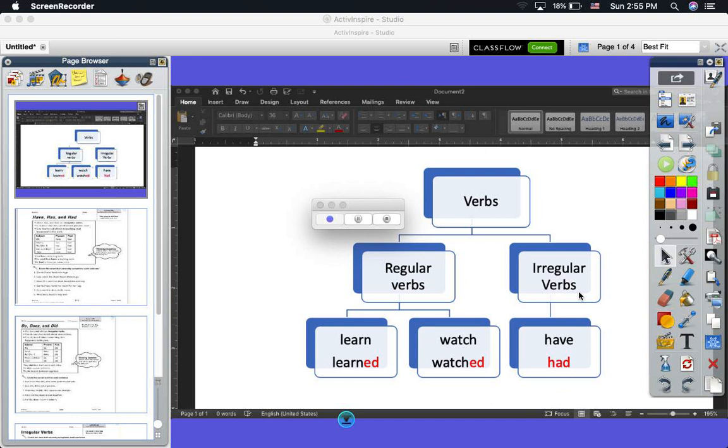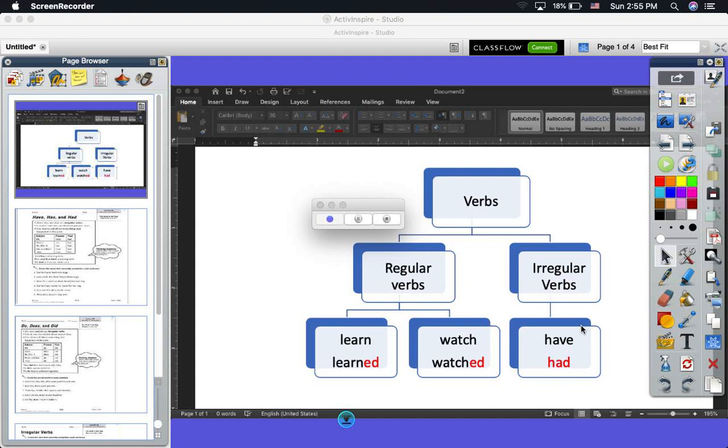If you want to know what irregular verbs are, these are verbs that don't have a rule to follow. So, for example, have, the past of have is had. Like the verb to be, if I want to put it in the present, it will be, or it will be were in the past.